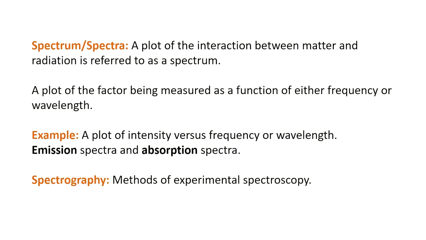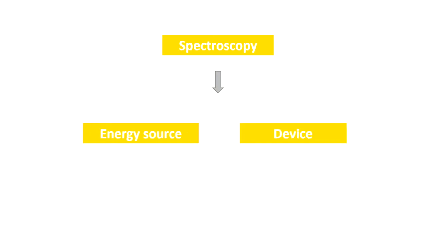Another common term that we use during spectroscopy is spectrography, which basically refers to the methods of experimental spectroscopy. So, the methods that are used in experimental spectroscopy are known as spectrography. So, in a nutshell, spectroscopy basically requires two things. The first one is an energy source, which could be a laser or another source like electromagnetic radiation or an ion source, and a device which is used for measuring the change in this energy source when it interacts with a sample or a matter like an atom or molecule.